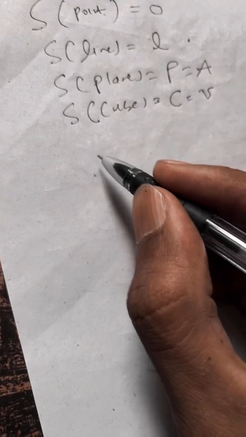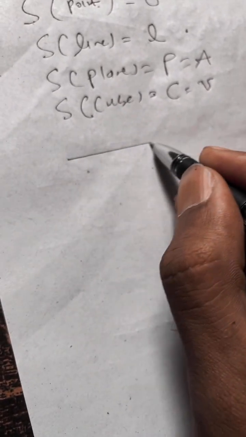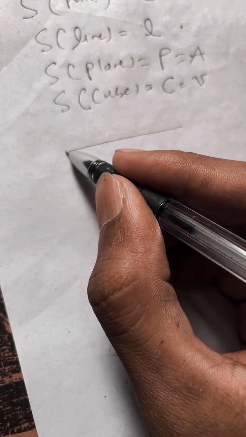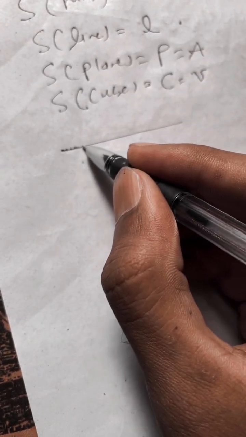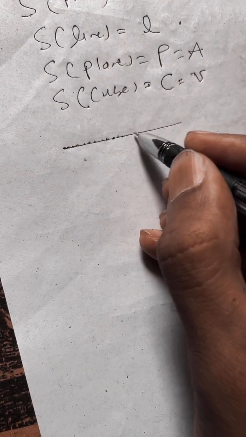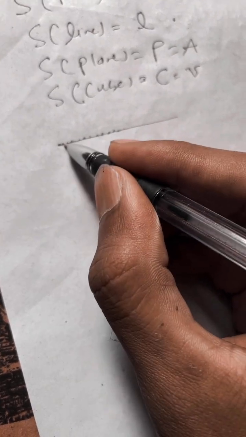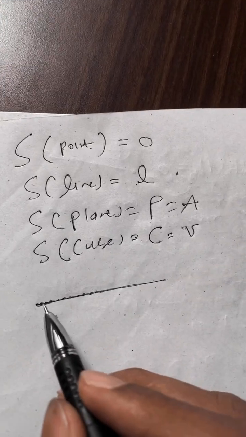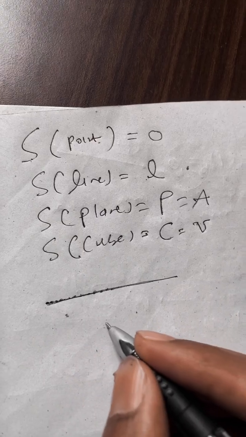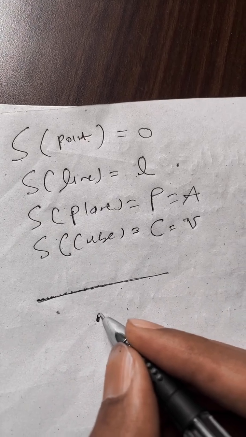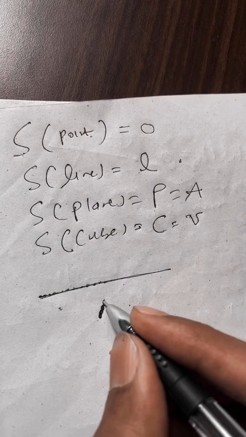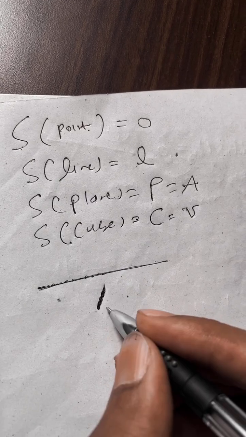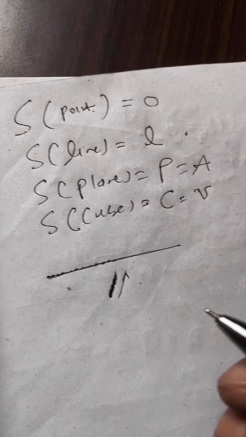Now if we think a line is made of infinite points, these are the points, and there are infinite points put on top of one another, and you get a line, then that is wrong thinking. Because if we say here is a point, and you put one point on top of another like this, and we think we are creating this line, that is not the right way to think.